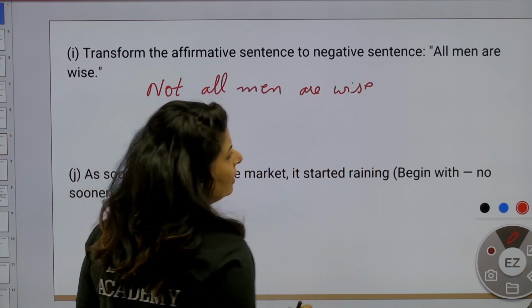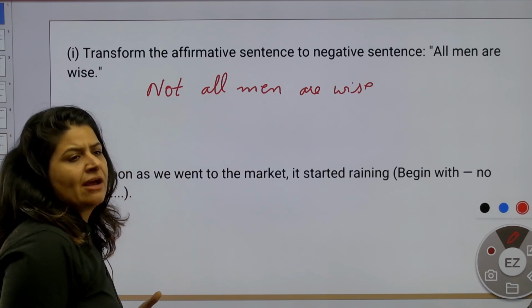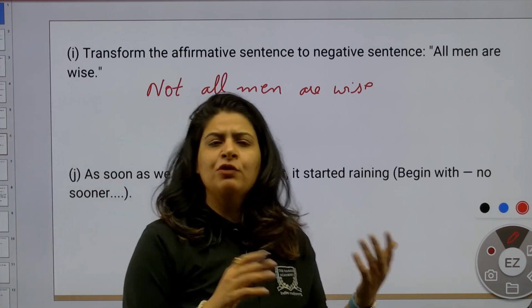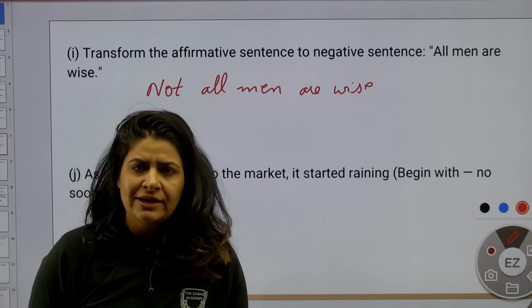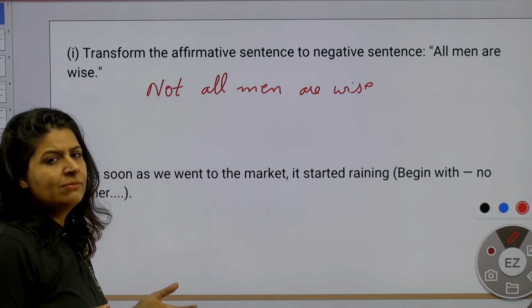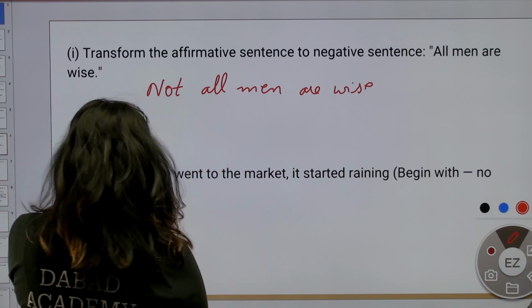Like we say, not all students have submitted the report. That means a few have submitted, a few haven't. Similarly, men are wise, but not all. There are some who are not wise.